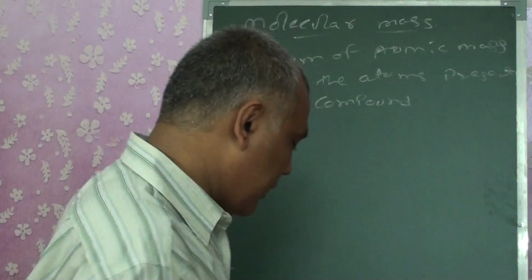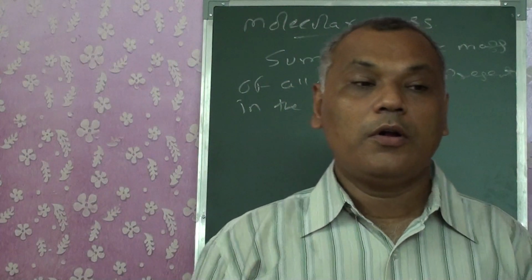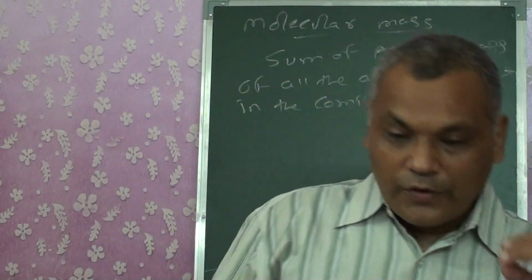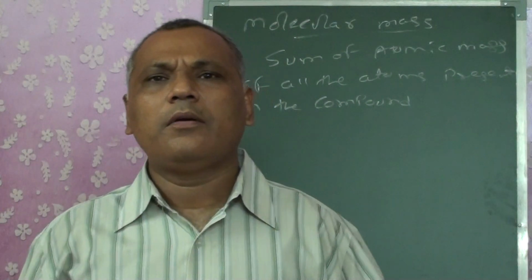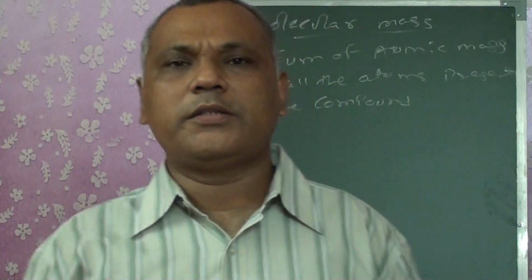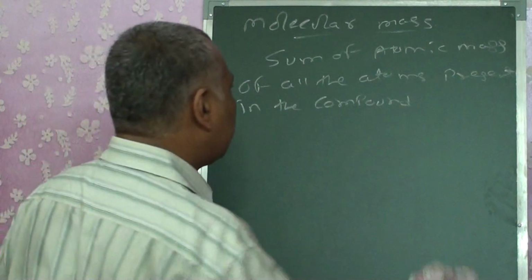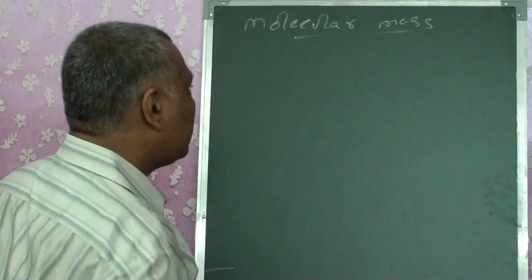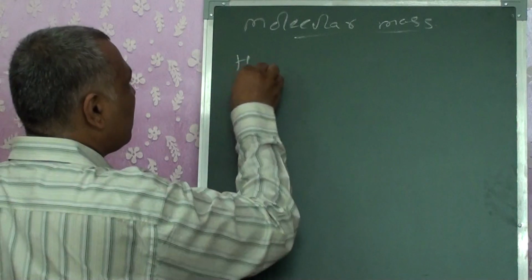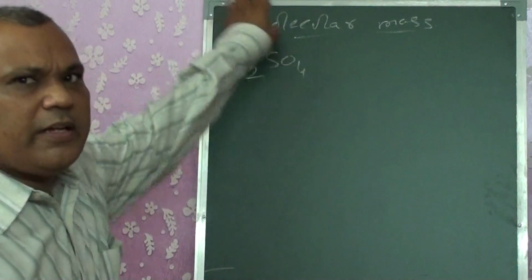For that we have to be very careful, and some of the molecular masses you will have to learn. Actually they will be learned by heart by themselves, because you will be using them many times. So let us study how to get the molecular mass. If someone asks me to calculate the molecular mass of H2SO4, being a teacher it's very easy for me.